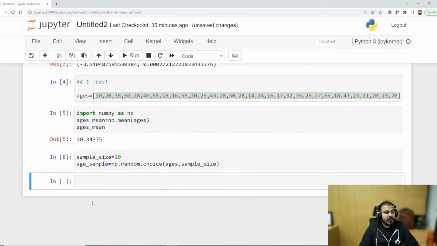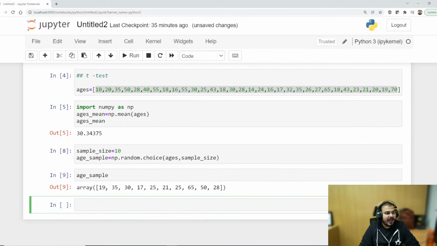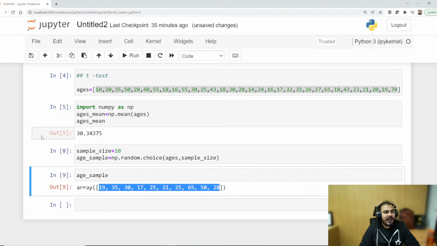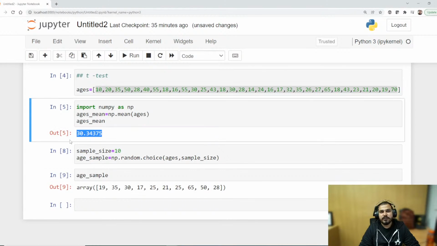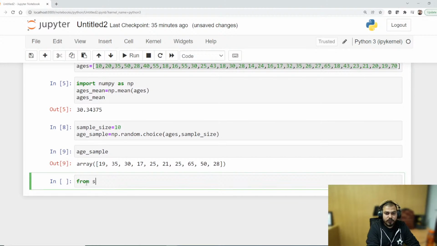Now if I show you my age underscore sample, you'll be able to see that these ages have been picked. Can whatever mean comes from this come near to the population mean with the help of a t-test? That is what I'm going to do. So I'm going to say from scipy dot stats import ttest underscore 1samp.